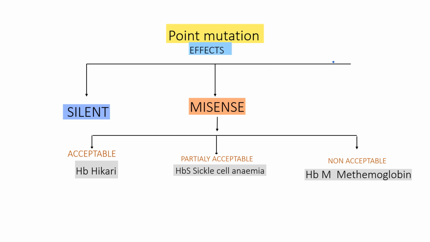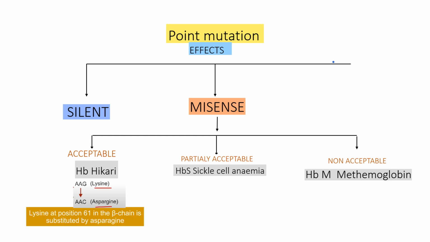For example, in hemoglobin Hikari, lysine is replaced by asparagine at position 61 in the beta chain. The mutant hemoglobin is capable of normal functioning, so it will come under the acceptable category.